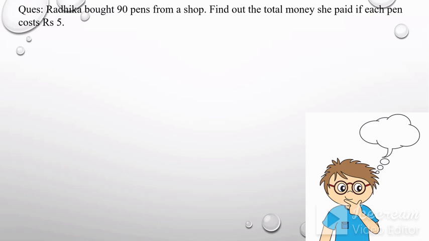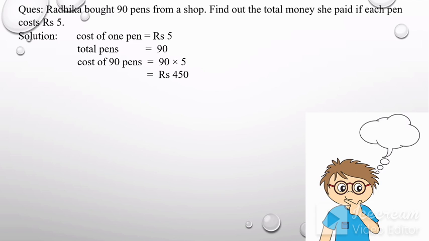Think, I have told you that when we have the quantity of one thing and we have to find out the whole, what will we do? We will do multiplication. Cost of one pen is rupees 5. Total pens 90. Cost of 90 pens will be 90 multiplied by 5. That means rupees 450. Okay? I hope you got that.